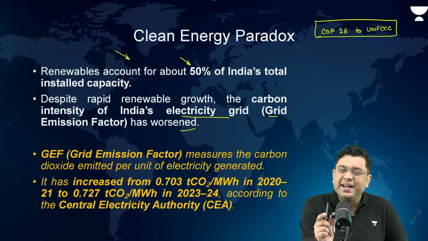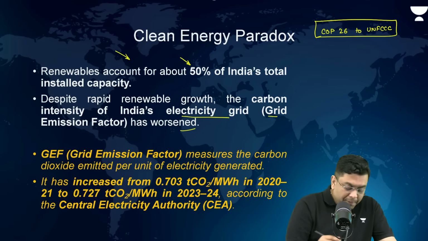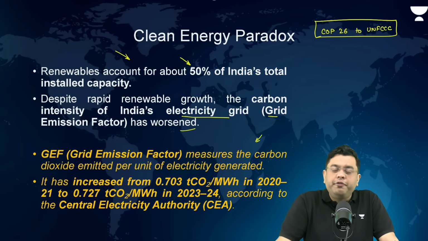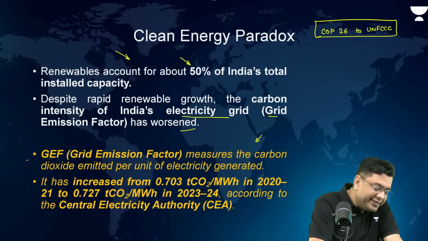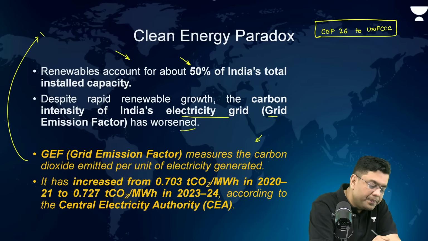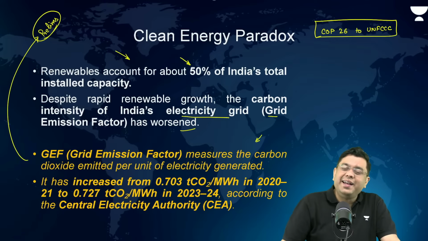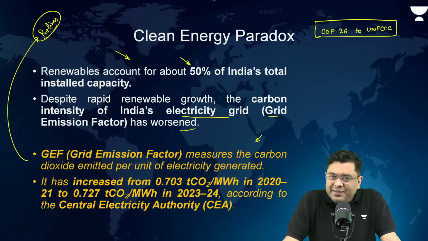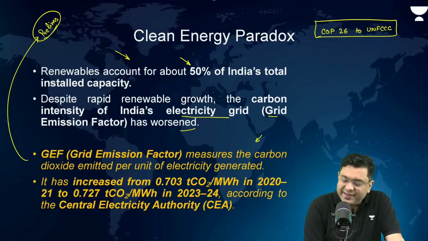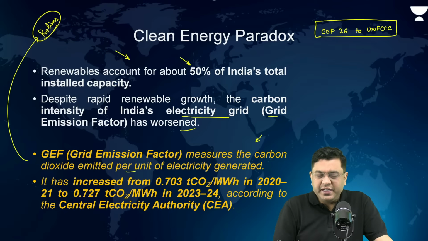Now, what is this grid emission factor? It measures the carbon dioxide emitted per unit of electricity generated. That is grid emission factor. This is important for your prelims. Okay. So, what is this grid emission factor? That is the amount of carbon dioxide emitted per unit of electricity generated.